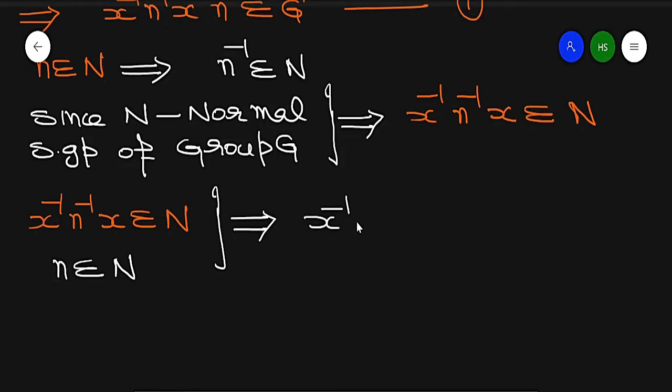So x inverse n inverse xn also belongs to capital N. This is equation number 2.